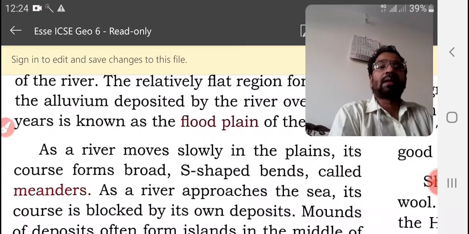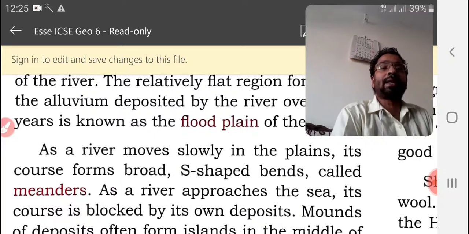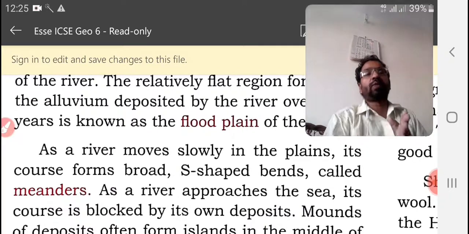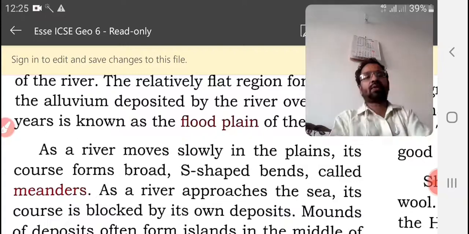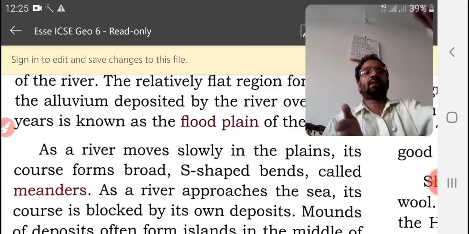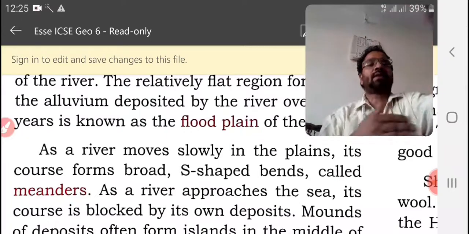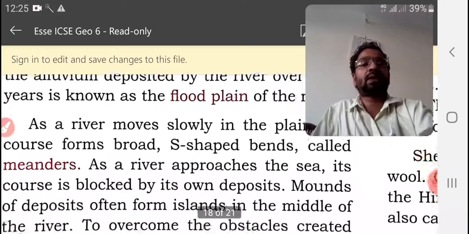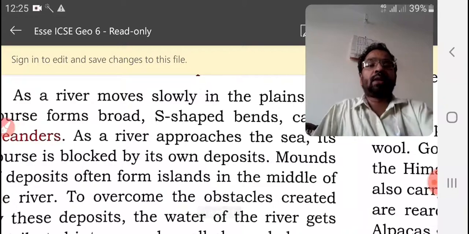Now as a river moves slowly in the plains, its course forms broad S shapes. Because of bed deposition, its width increases, and like a snake it starts to move. This is known as meanders.